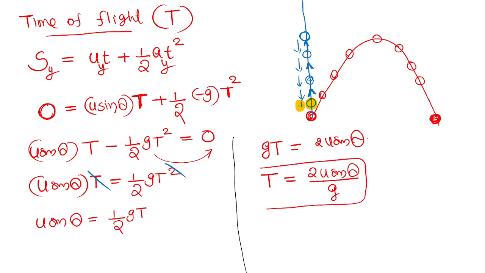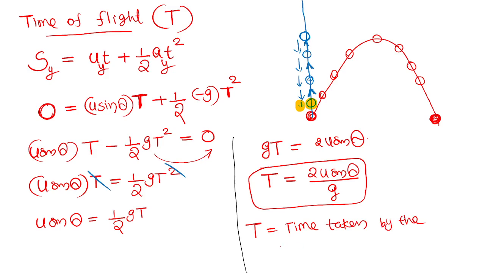Time of flight. The time of flight is defined as the time taken by the projectile. Projectile means the body which is projected.